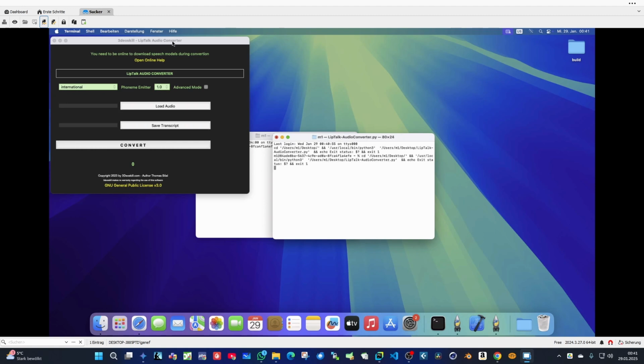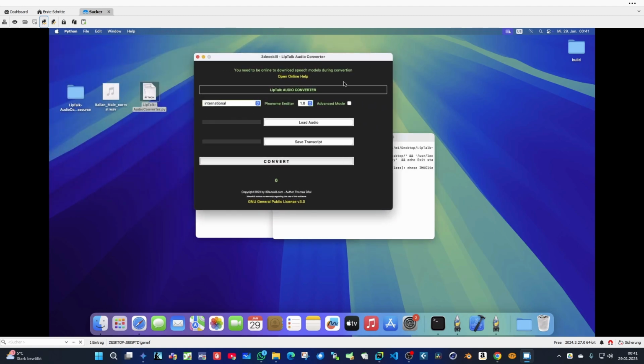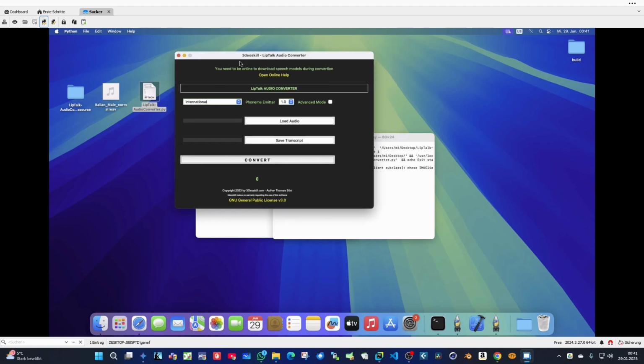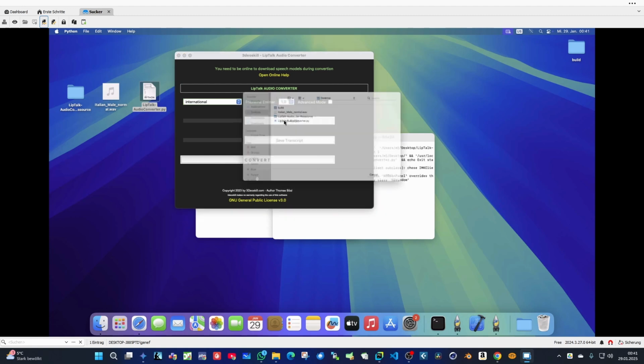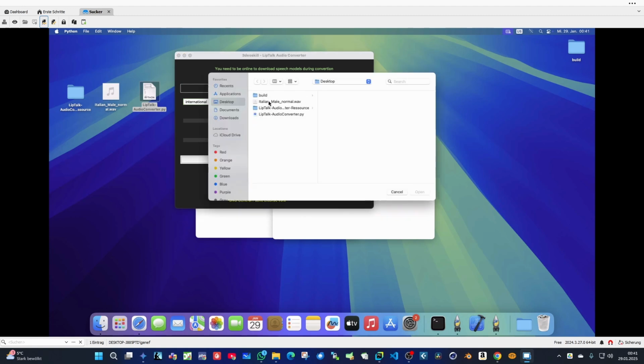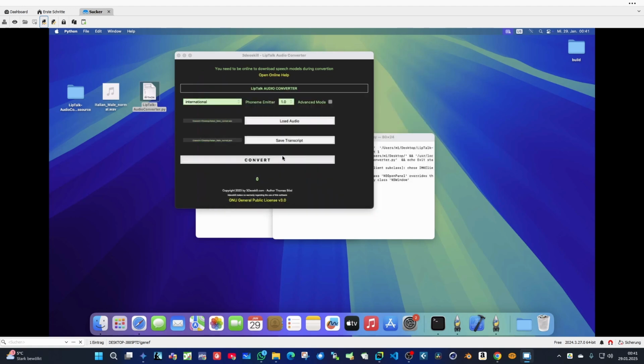In this case, it works now. But give it all the permissions to start that. So here it starts. This looks pretty cool. The buttons don't work properly, so to make that work, we have to click and then scrub a little sideways. And then he opens it, and then we can open the audio file normally. Hopefully it works. Then click the convert and scrub a little sideways and then it converts. Hopefully it works.